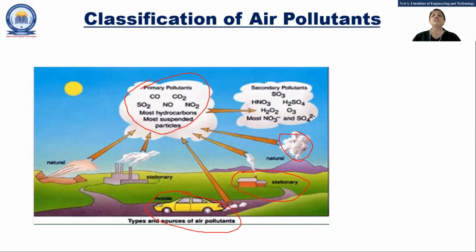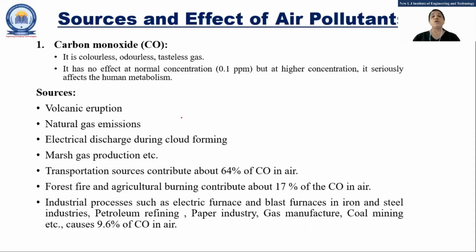After that, they undergo some process with the air substances and generate a secondary pollutant. You can see that from the example, right? So that is the classification of air pollutants. The next one is sources and effects. This is the main thing.